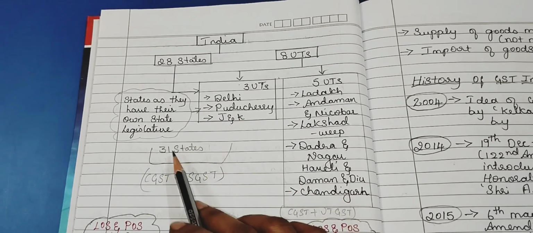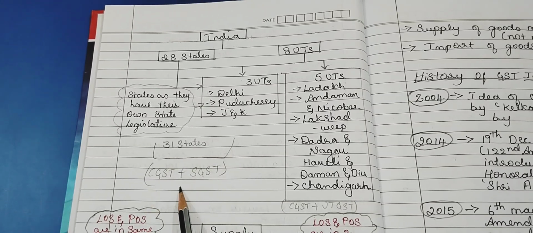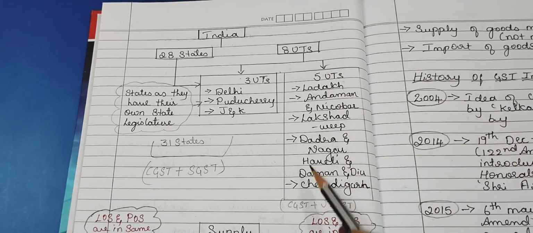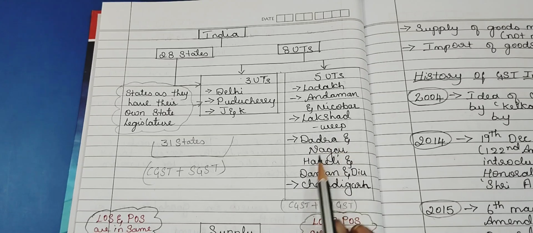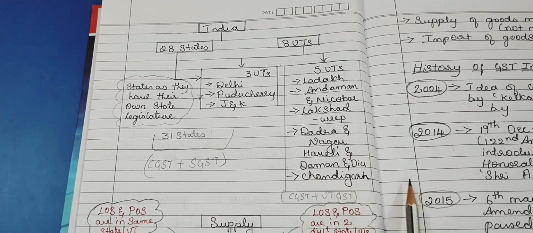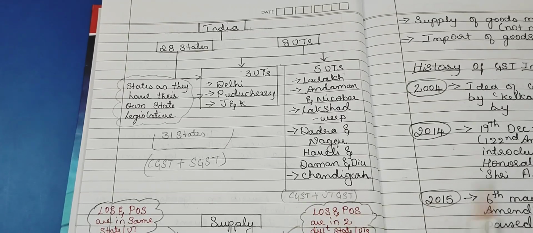So totally we have 31 states, and for these, CGST and SGST will be collected. And for the remaining 5 union territories, that is Ladakh, Andaman and Nicobar, Lakshadweep, Dadra and Nagar Haveli and Daman Diu, and Chandigarh, CGST and UTGST will be collected.